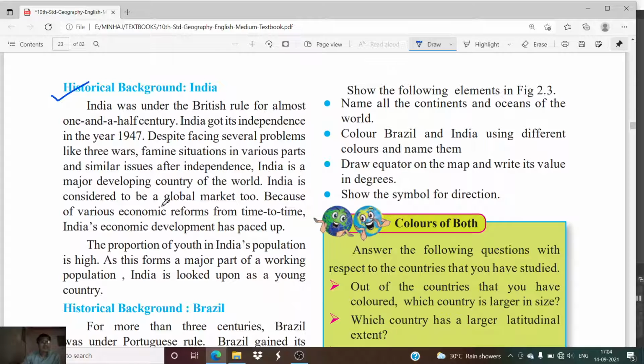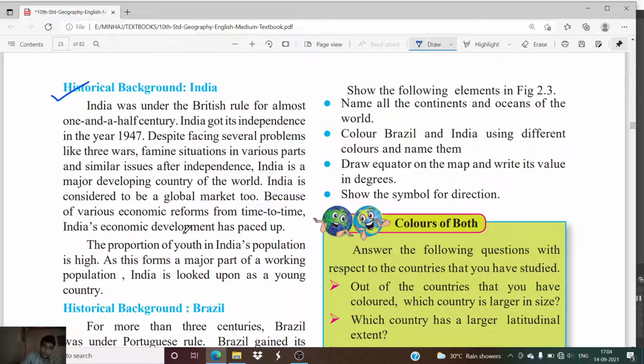India is considered to be a global market too. Our country is also considered a global market, due to our population and the resources that we have. Because of various economic reforms from time to time, India's economic development has paced up. Several economic reforms have taken place in our country, and those reformations have led us to develop our country at a very quick rate.